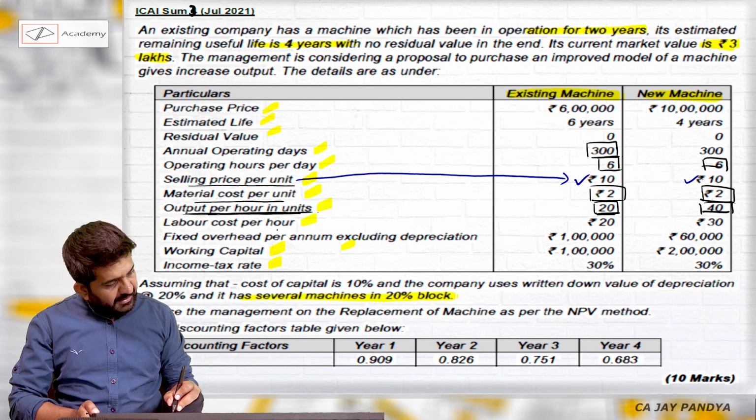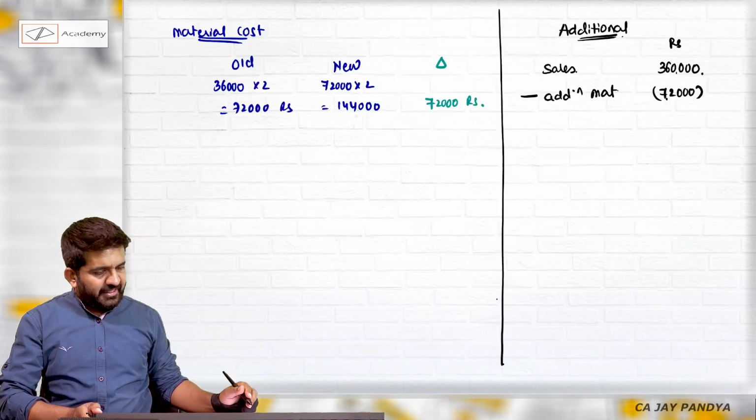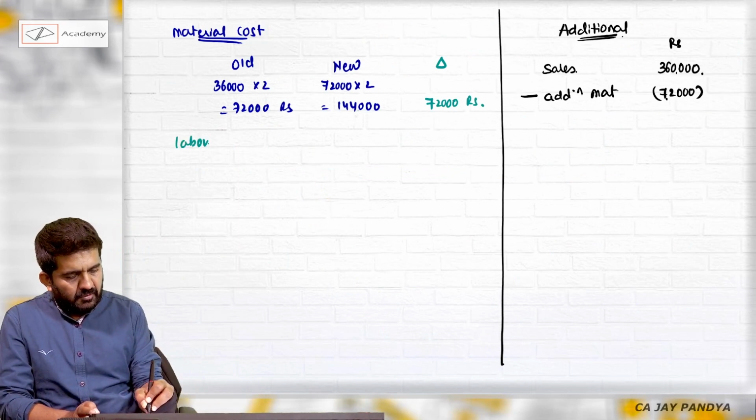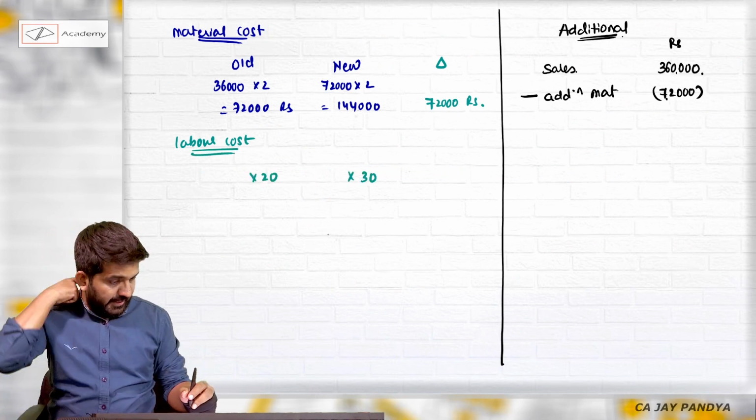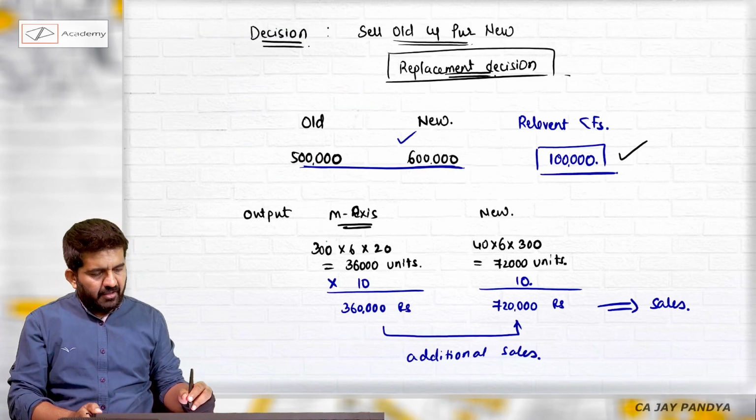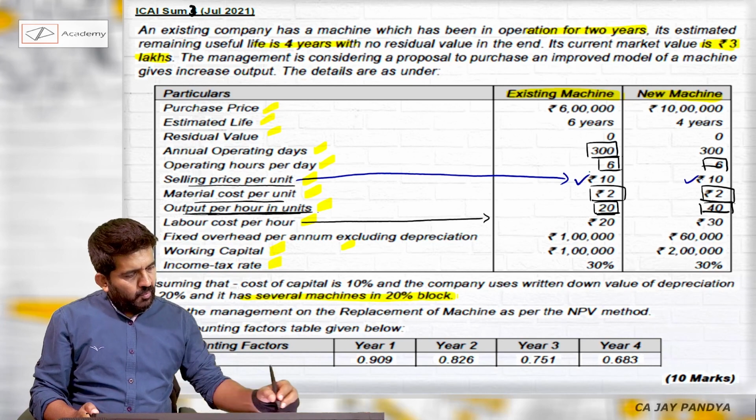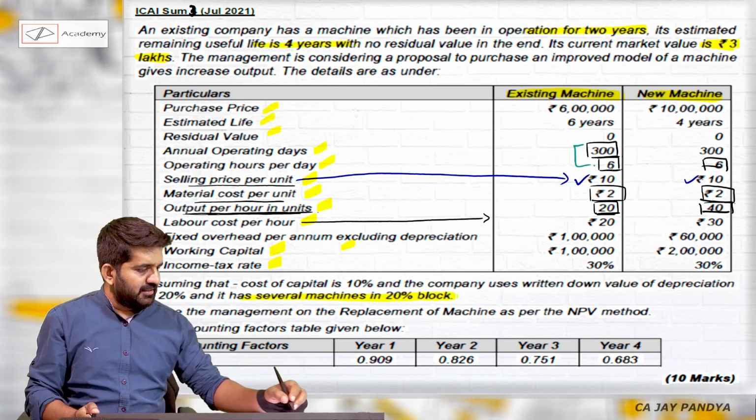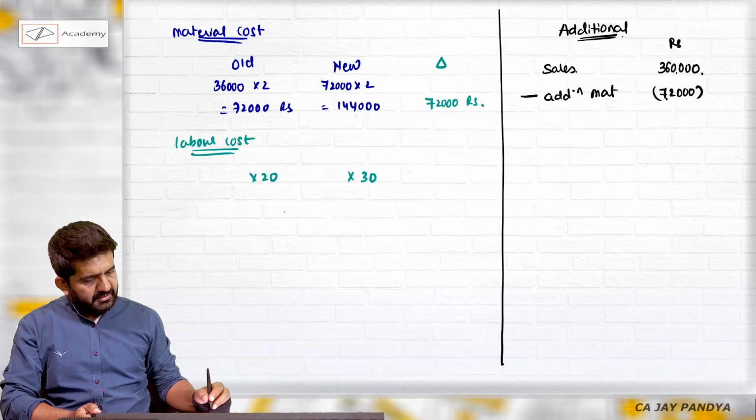Labor cost per hour 20 and 30. How many hours will be in existing machine? 300 into 6, 300 days and 6 hours. That is 1800 hours, and in a new machine also 1800 hours.